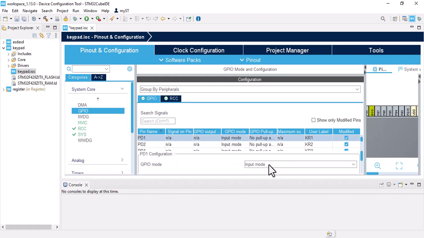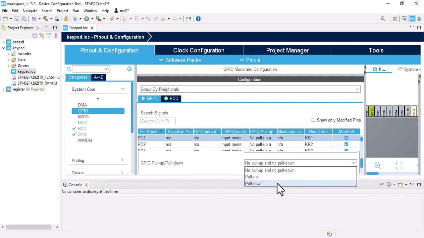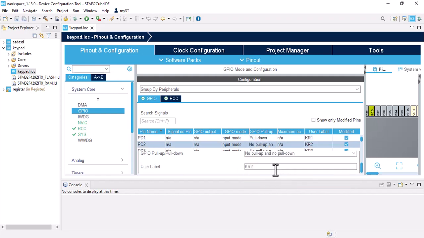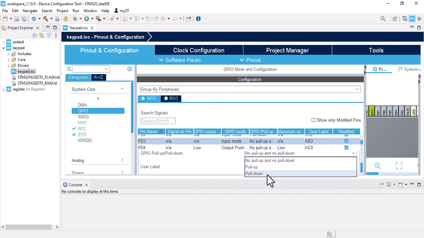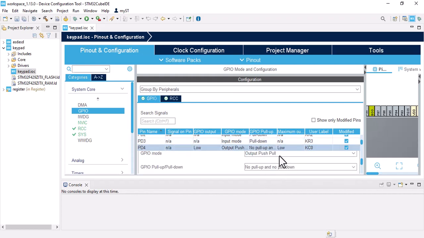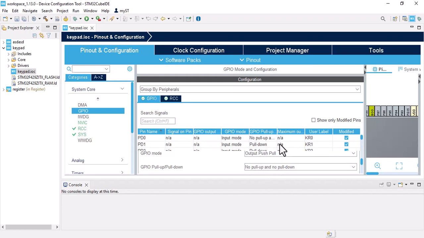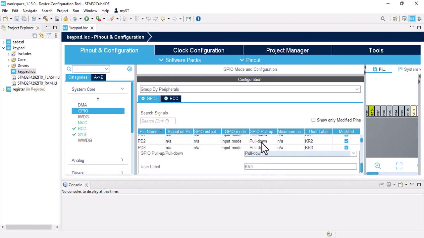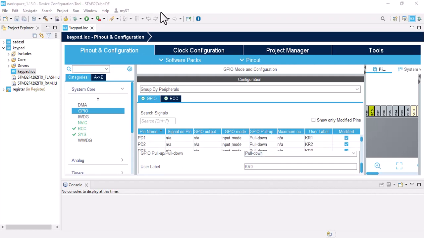Input pins should be pull down. And alright, let's save it.